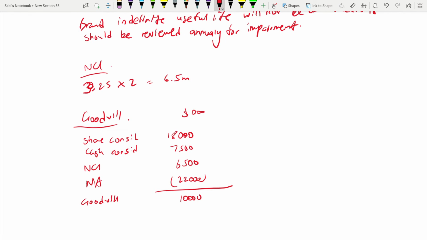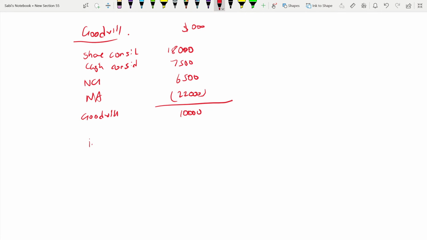Okay. Now, the next paragraph is impairment. This will be your subheading. Whenever goodwill is there, next comes impairment. You have to see whether impairment has taken place or not. Okay. So you have to review the goodwill annually for impairment. Now take the net asset and then check it with the recoverable amount. You have been given the recoverable amount, so you can find out.